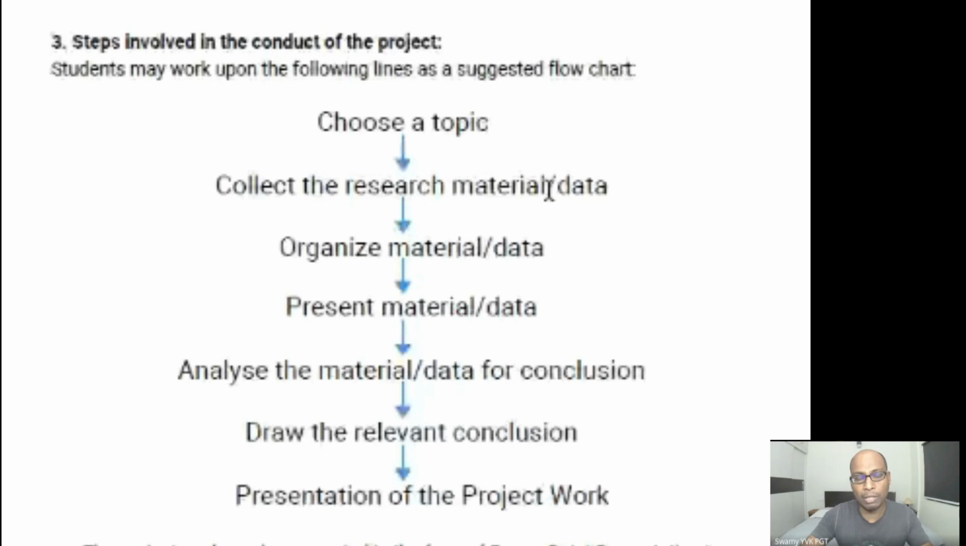Once you select the topic, for example how COVID impacted the lives of people in your neighborhood, after that you have to collect the research material and data. Now you have to start collecting the material and data. What is the data? How many people are in your neighborhood, in an apartment, in your society, in your colony, and what are their age groups? How many are infants? How many are children? How many teenagers? How many middle-aged people, and how many are elderly people or old age people? So that is general basic data.